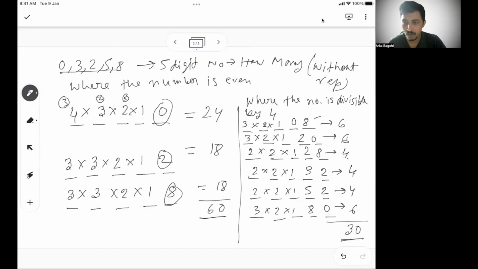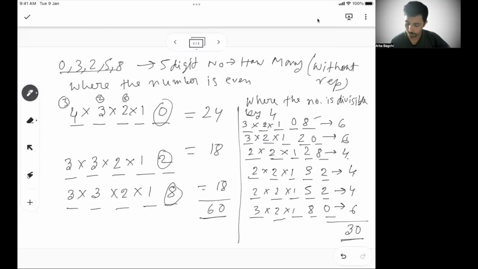So we took out all the scenarios of last 2 digits when it is divisible by 4. And then see for each of this scenario how many numbers can be possible in the first 3 places, so that we can add all those numbers and find the total. So that is total 30.